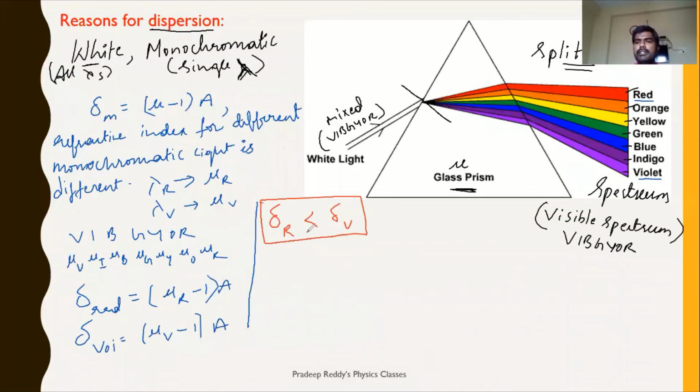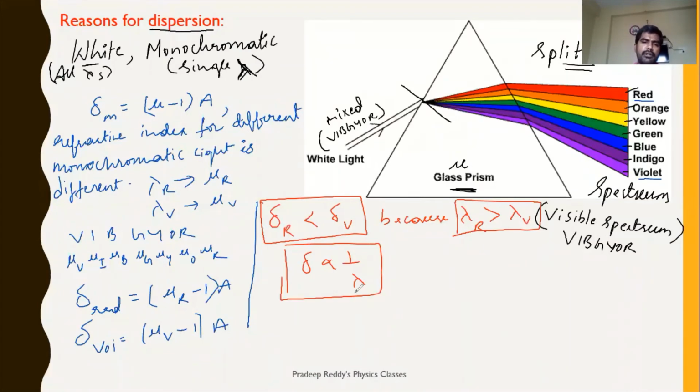Deviation of red is less than deviation of violet because wavelength of red is greater than wavelength of violet. So simply you can write, deviation is inversely proportional to wavelength lambda, right?